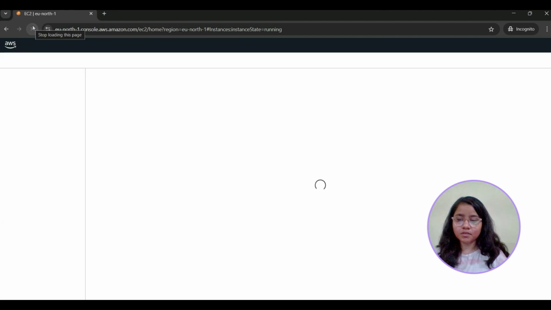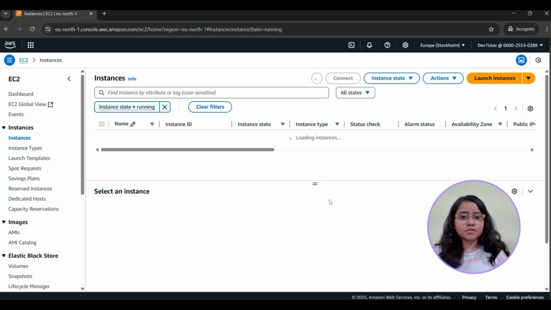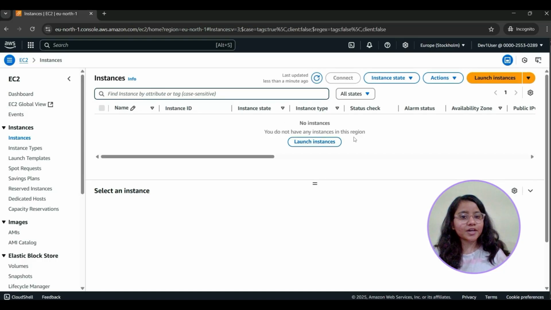Refresh. Now you are able to launch your EC2 instance. This is all because we have attached EC2 full access policy to Dev1 user.